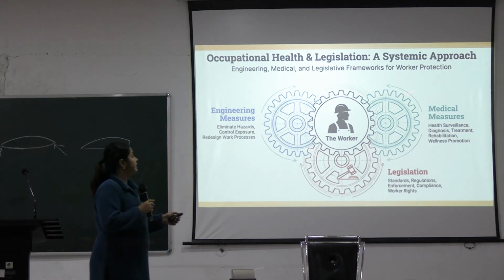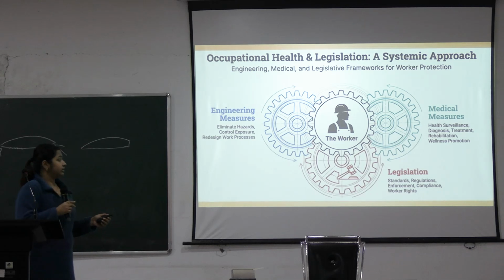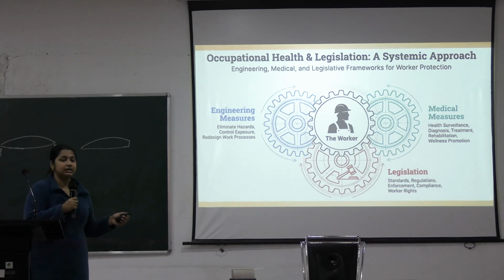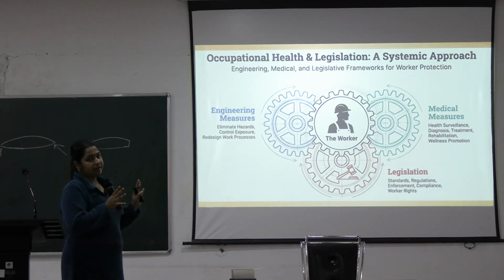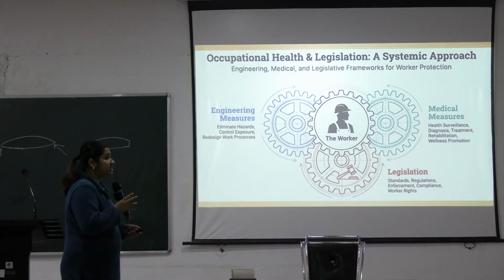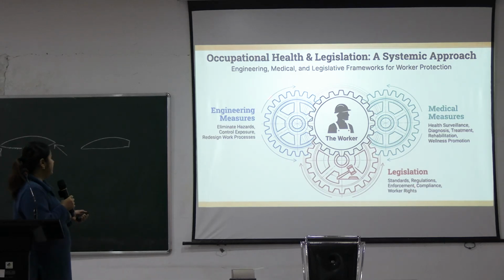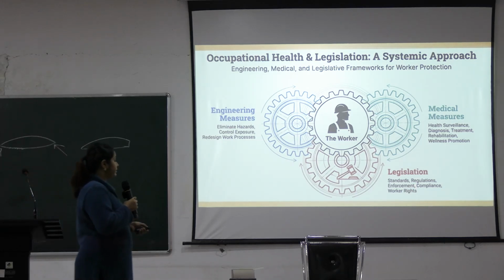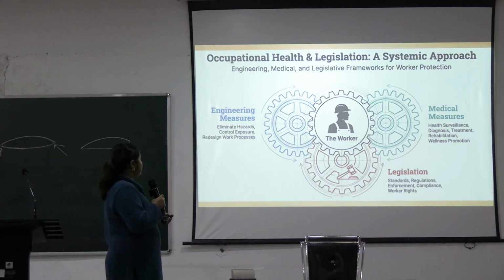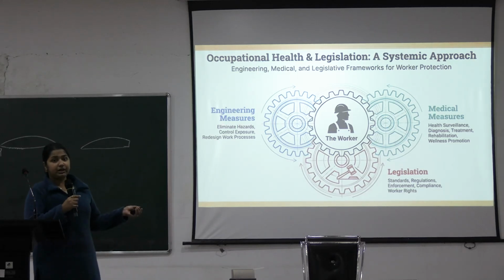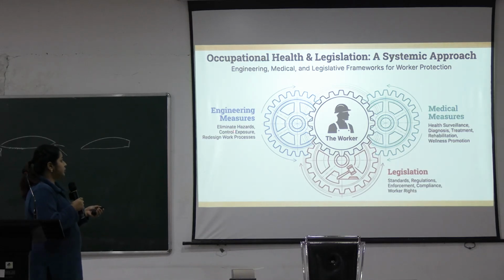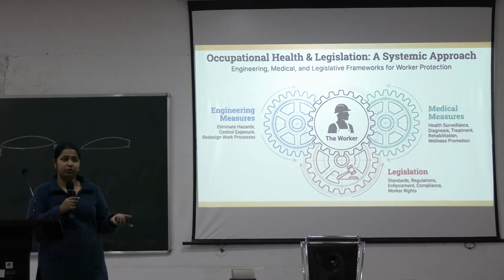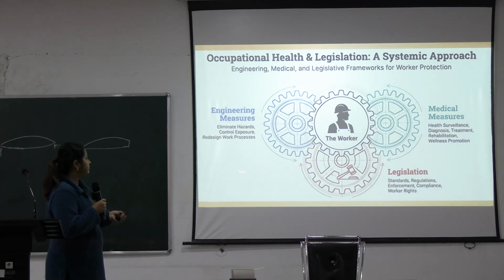Now, occupational health and legislation, that is, how to prevent occupational disorders. There are 3 main headings: engineering measures, medical measures and legislation. So what are the engineering measures? You have to modify the surroundings, like eliminate the hazards, control exposure, redesign the work processes, ergonomic modification. This comes under engineering.